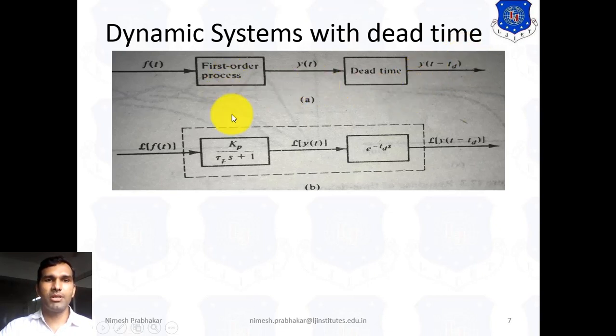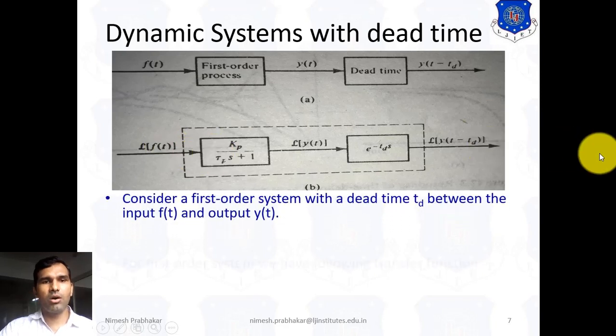We can represent the transfer function of the first order system as Kp over τp s plus 1, and this is the transfer function of the delay system. So e raised to minus τd s represents the transfer function of the dead time system or the delay system. Now we can write the overall transfer function of this system, which is nothing but the ratio of output upon input, that is y(t minus τd) upon f(t).